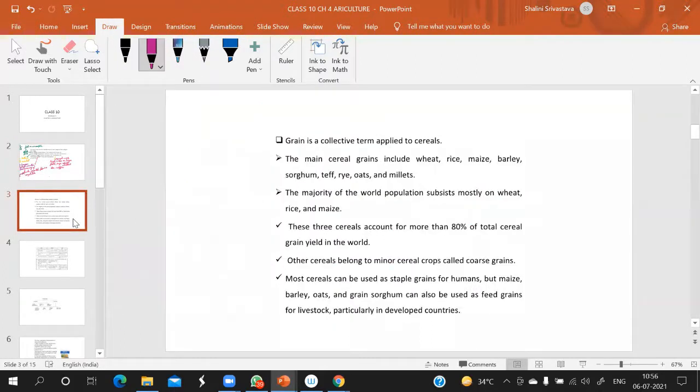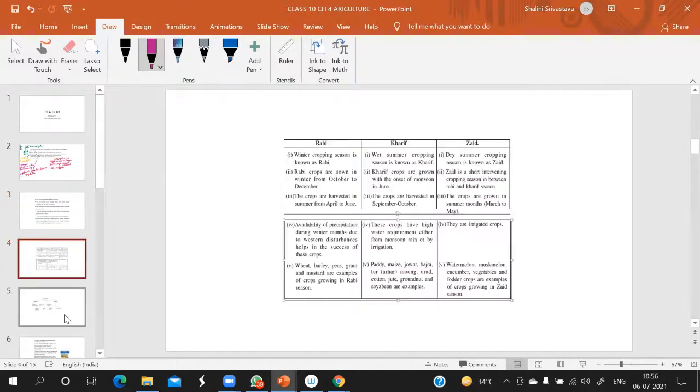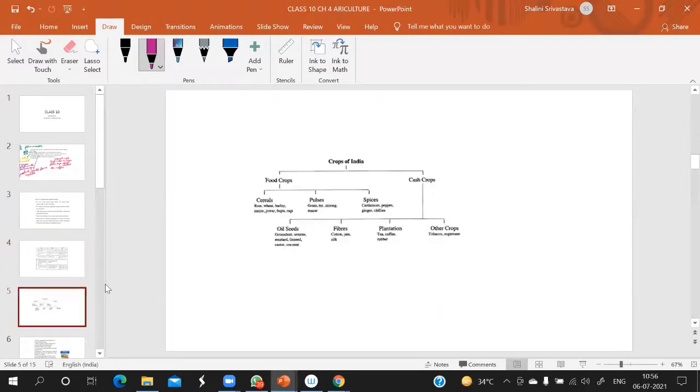Okay, ma'am. Now see, before that, I would like to show this. Again here, food crops and cash crops we have. Food crops are further divided into three parts, that is cereals. What is cereals? Cereals are grains.